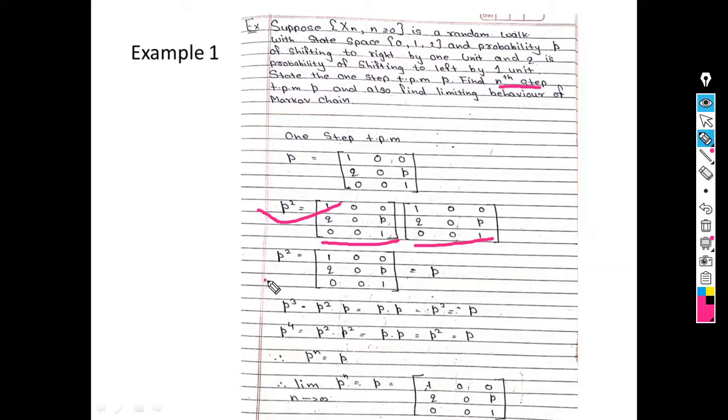So see, this matrix is similar to matrix P: 1, 0, 0, q, 0, p, 0, 0, 1. So that means P square is nothing but P. So what is P cube?